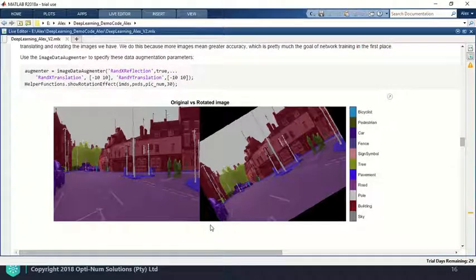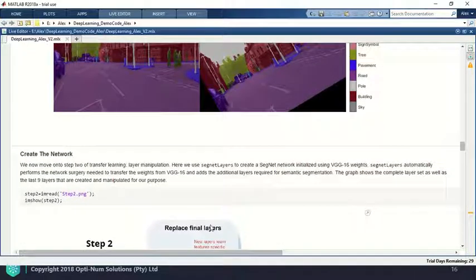One of the final steps before training is that of data augmentation. This involves randomly rotating or reflecting or translating the images we have to basically synthetically produce more training images. This is important because the more images we have, the more accurate our network can be.